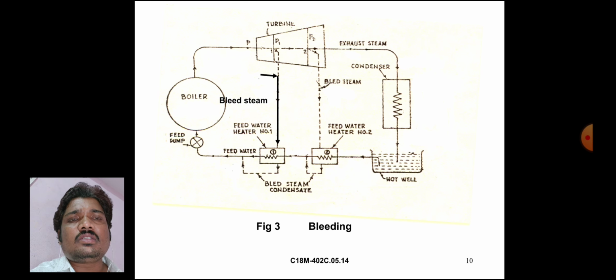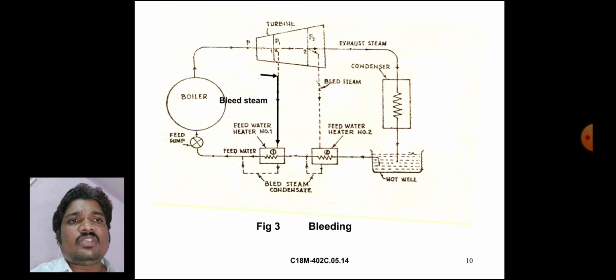The boiler supplies steam to the turbine. In this turbine, pressures P1 and P2 are there. The exhaust steam flows to the condenser, where water or steam flows through it. The condenser converts the steam into hot water. This hot water collects in the hot well.